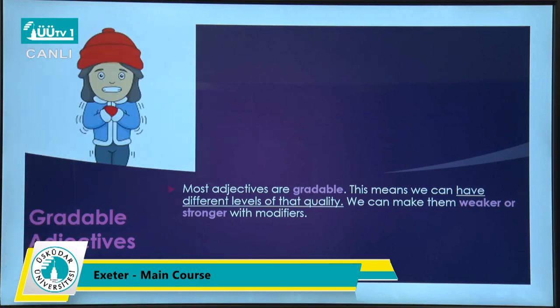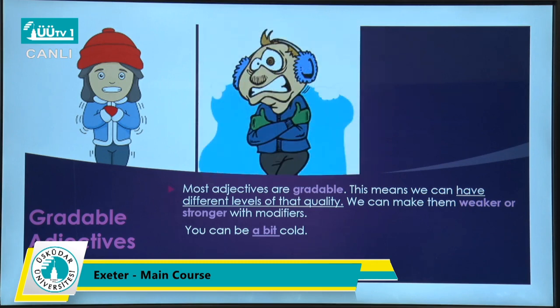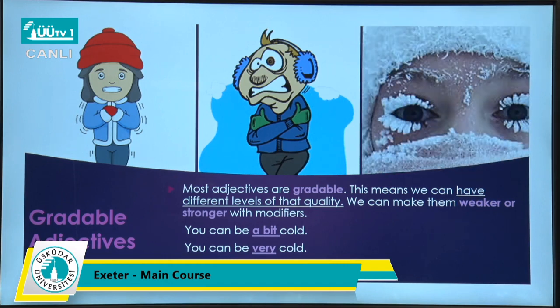Look at this photo. How are you feeling in this photo? You can be a bit cold. What about the next one? Here, you can be very cold. What about the next one? You can be extremely cold.